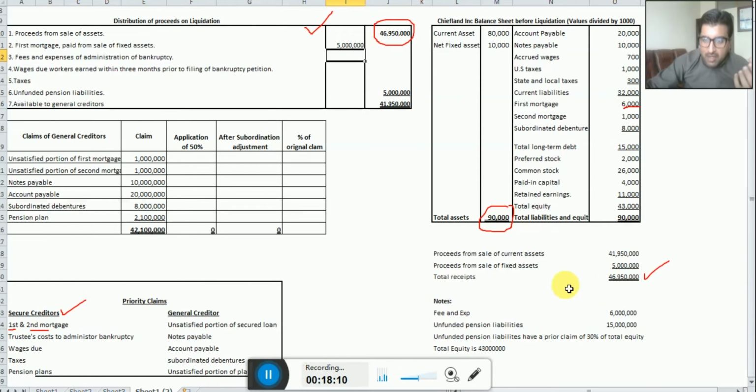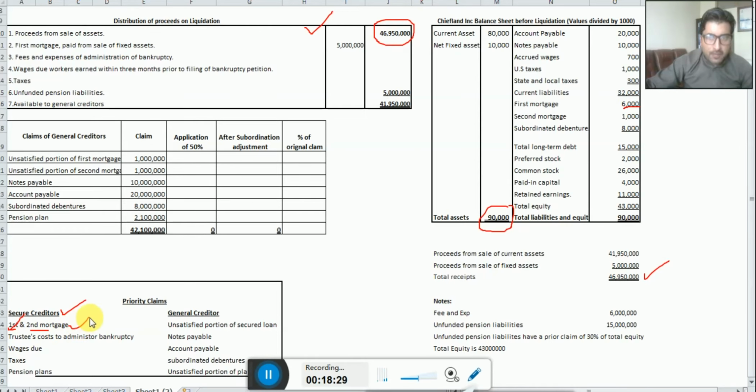So how much value out of the collateral realized? 5 million. No matter if the claim is higher, we are not paying them here. Okay, we are only paying them 5 million. Now we are coming into the first mortgage we have paid. Now we come into the second mortgage.